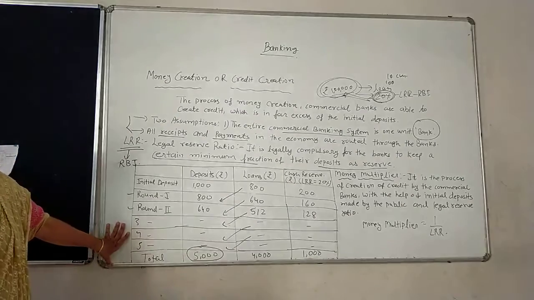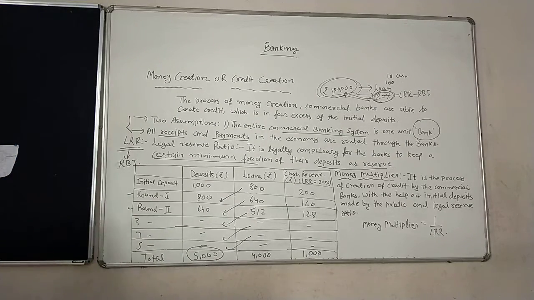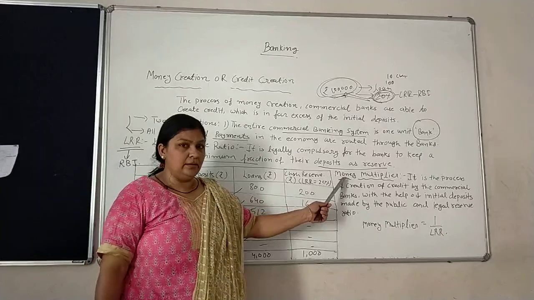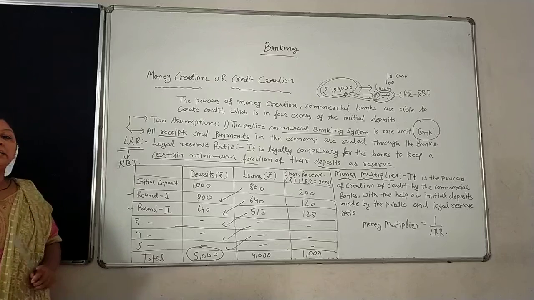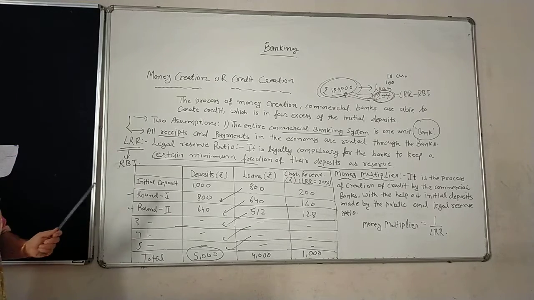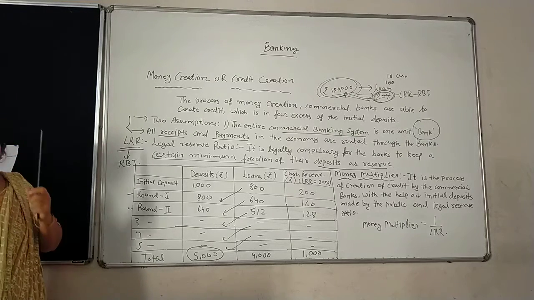For this purpose, we can see what the money multiplier is. This is the main aspect of how many rounds we take for this money creation or credit creation.